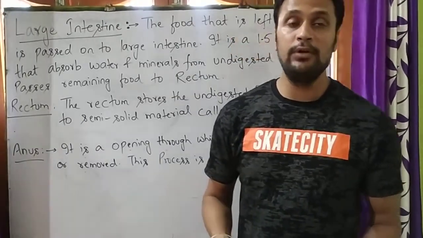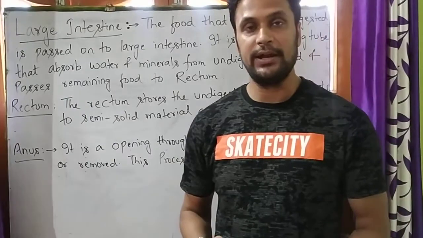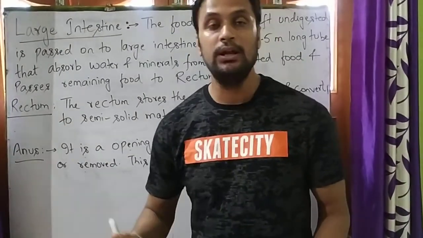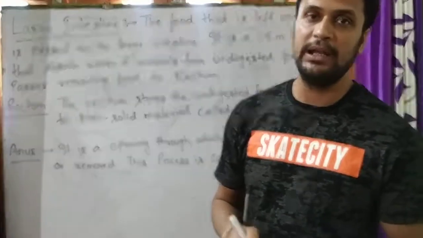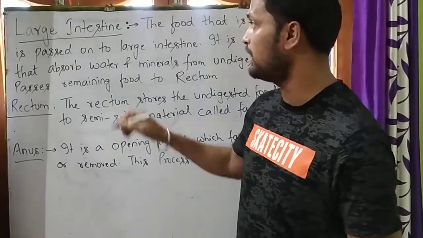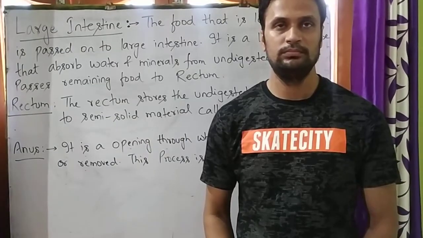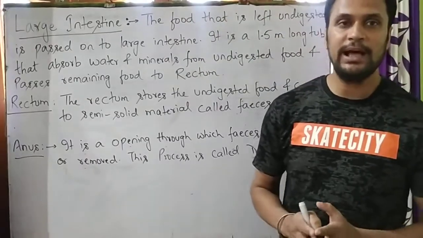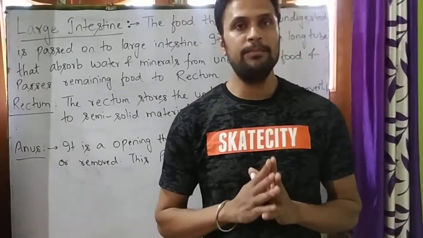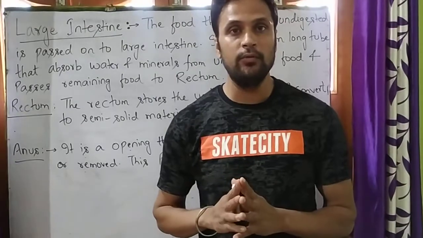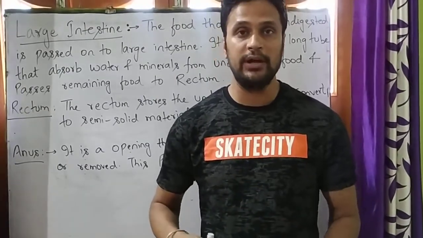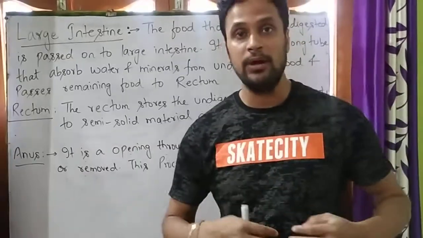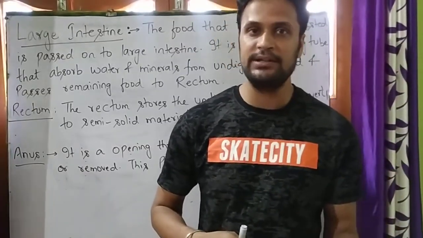So students, now we will discuss the large intestine. What is the large intestine? What is its shape? How many meters is its length? What role does it play in digestion? The large intestine is a 1.5 meter long tube where undigested food is present, which has been passed from the small intestine.